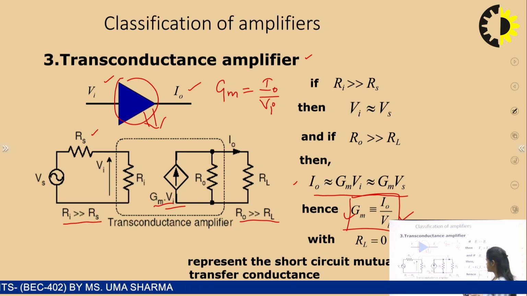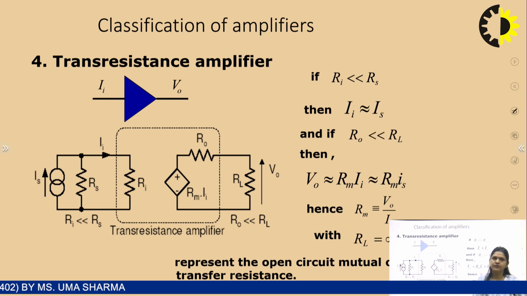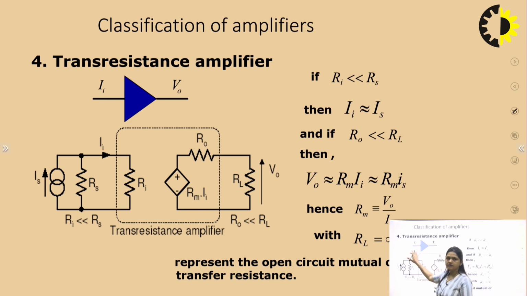Now come to the last configuration, that is the transresistance amplifier. Here we have just changed the signals. Now at the input side, the input signal is current and the output signal is voltage.